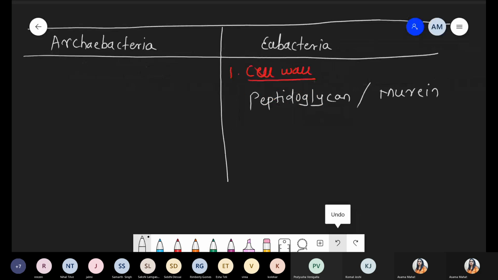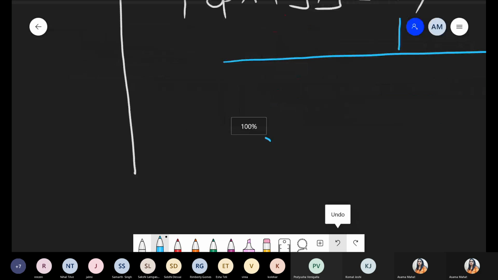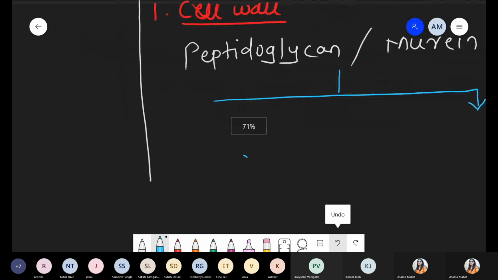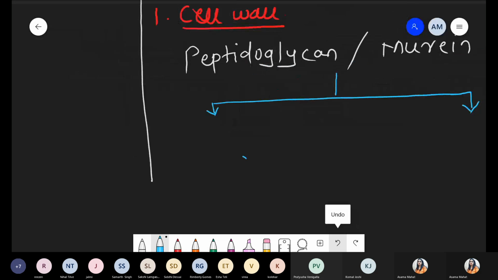Now in peptidoglycan and murein, peptido means the protein part and glycan means the carbohydrate part. So this murein, the peptidoglycan, has two parts. Number one is the peptide part.